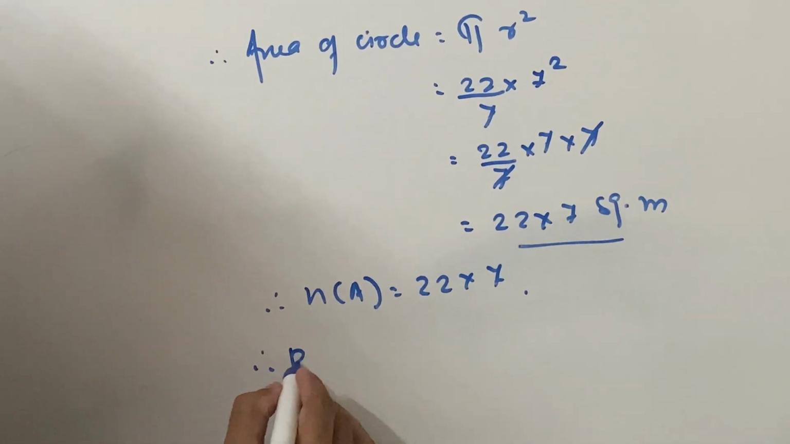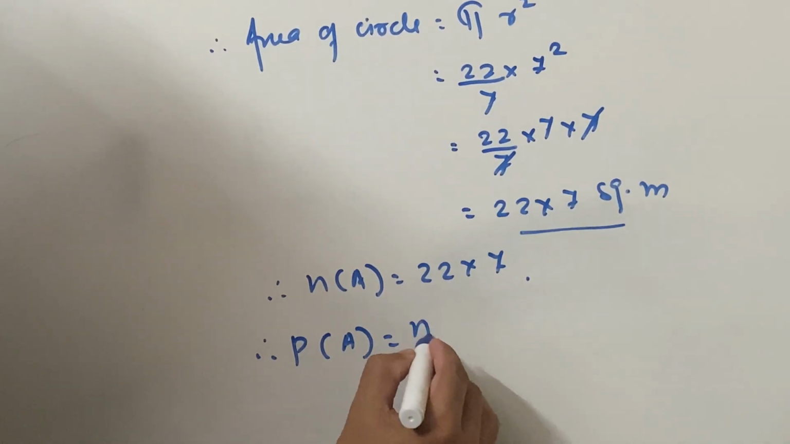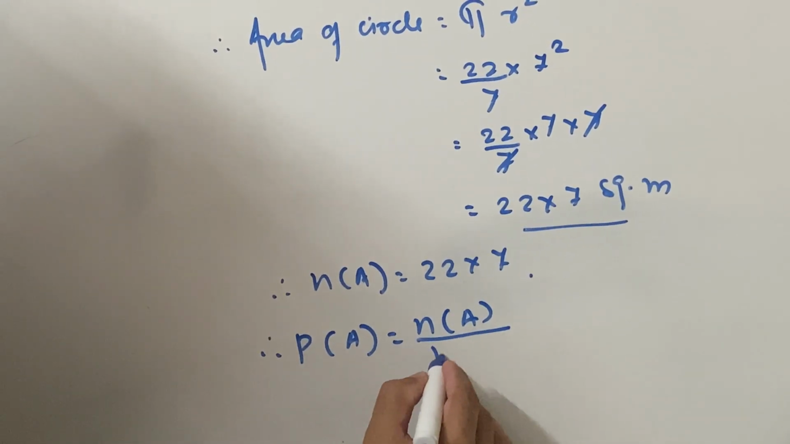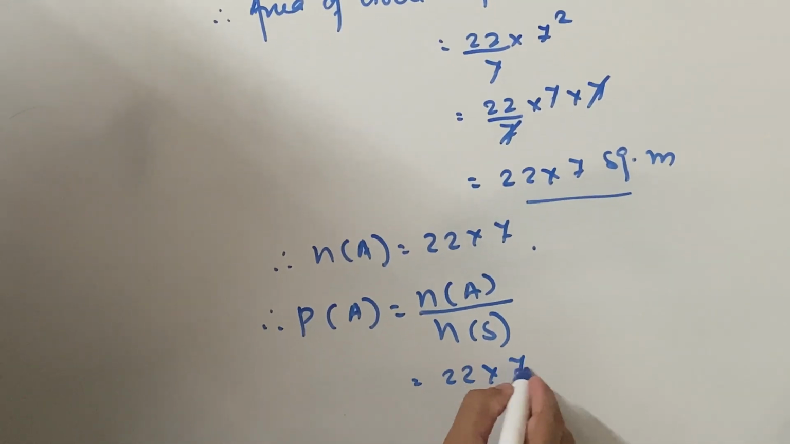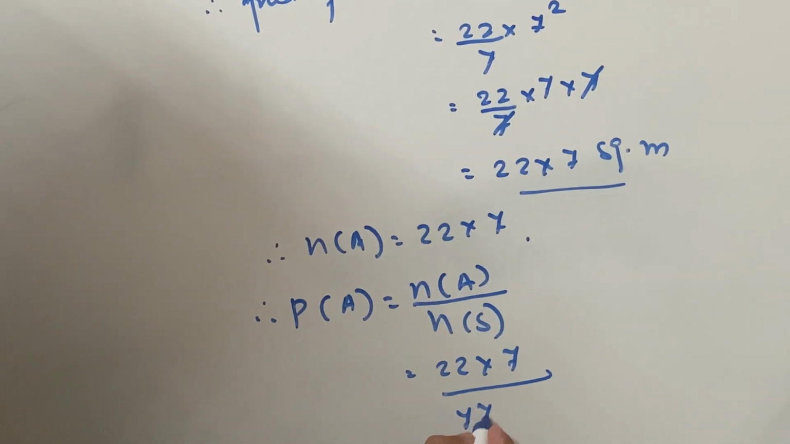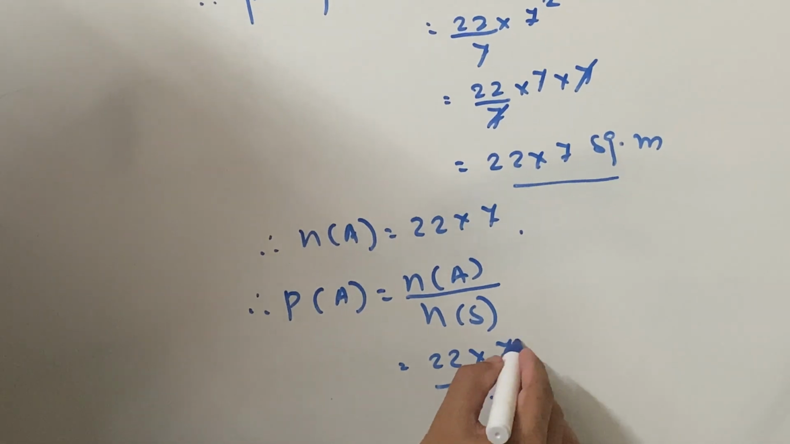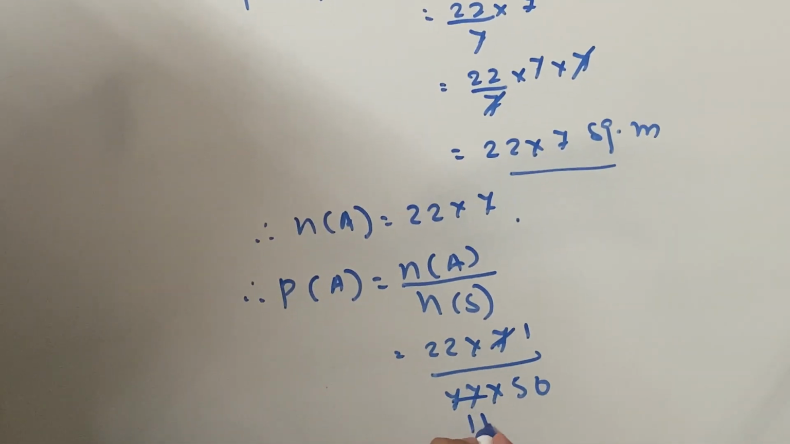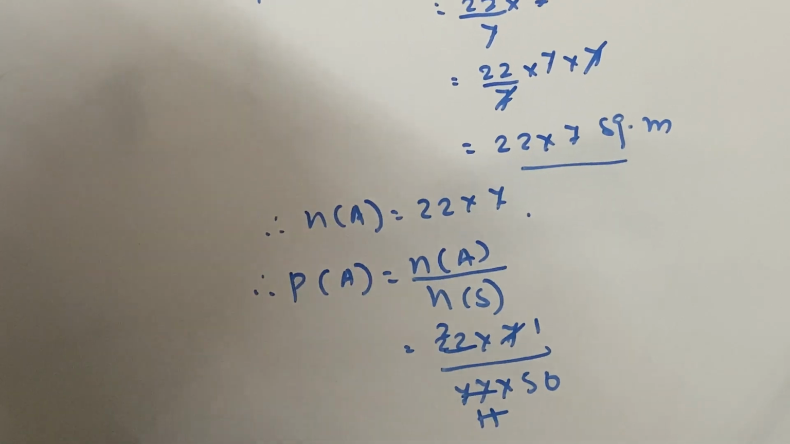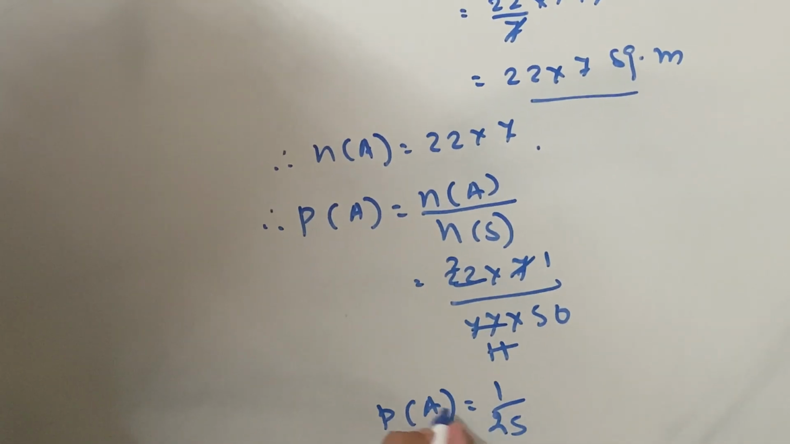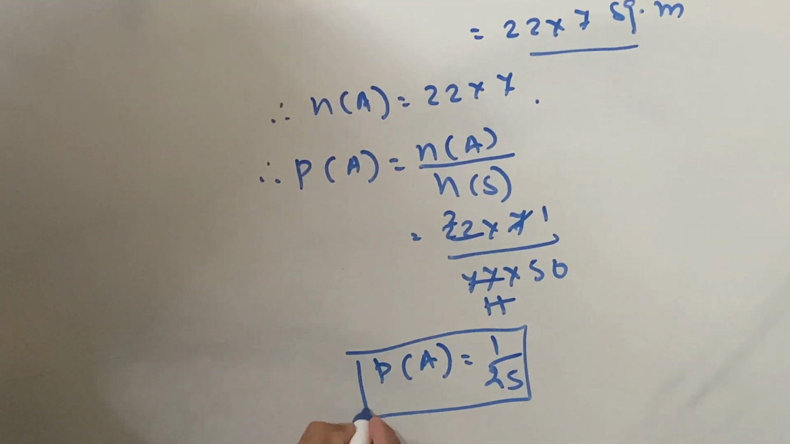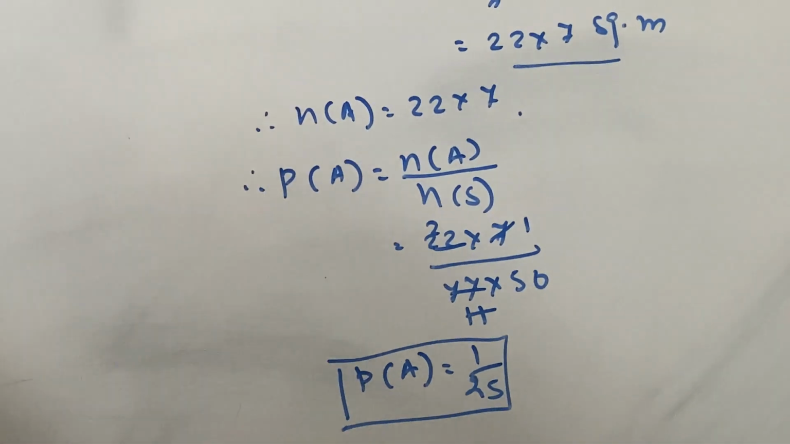और हो गया. आपको पूछा ये है probability of A. Use your formula n of A upon n of S. So this is 22 into 7 upon 77 into 50. 7 ones are 7, 11s are 11, 2s are 22, 5s are 25. So probability of A is equal to 1 upon 25. So this is how you have to do this.